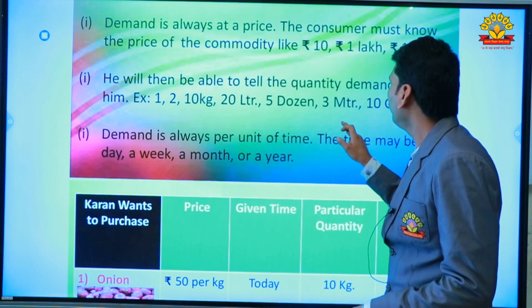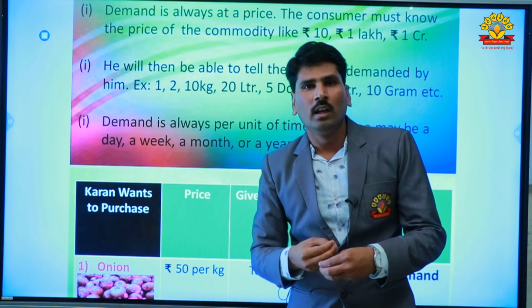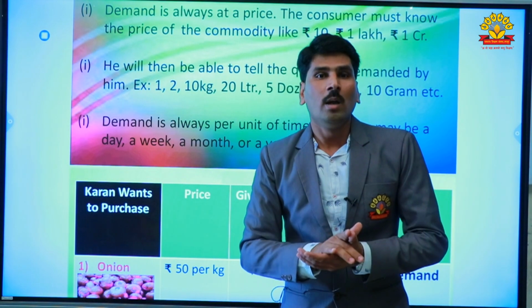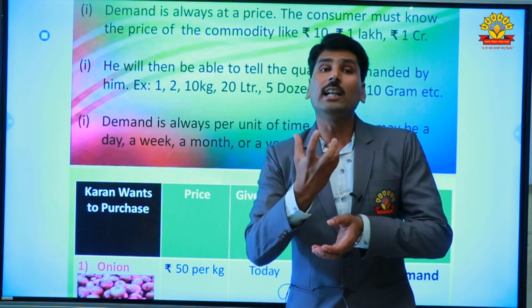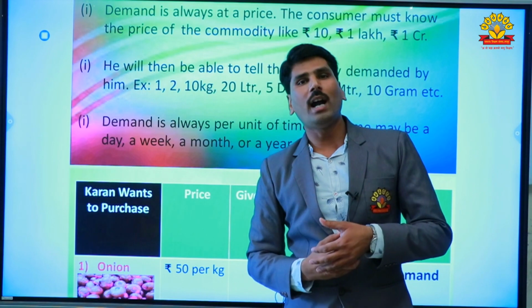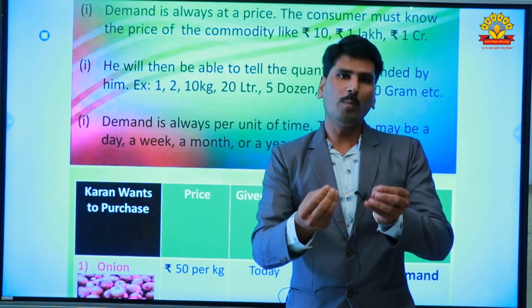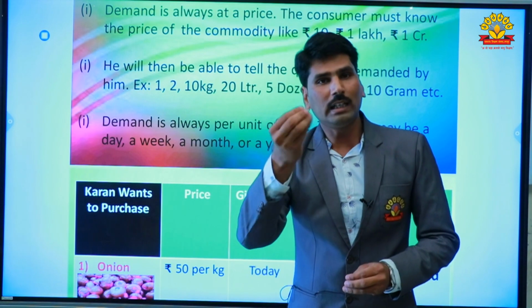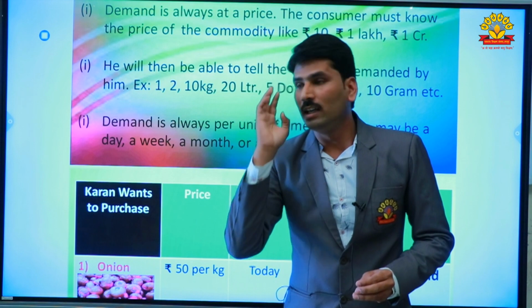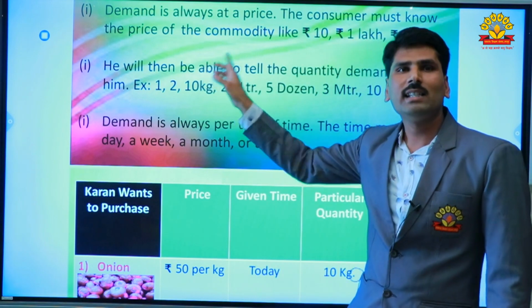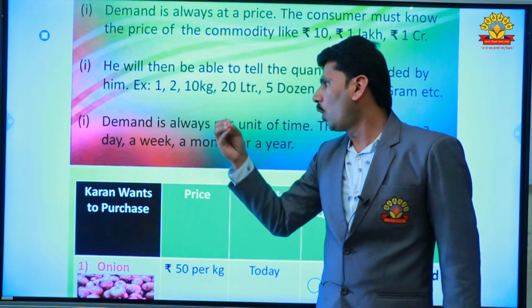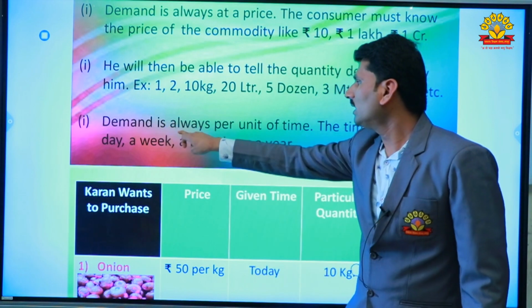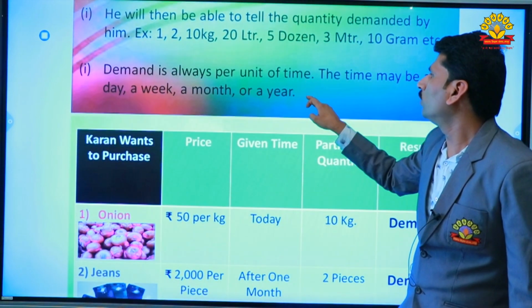If we purchase cloth, it is demanded in meters, like 2 meters, 3 meters. When we demand bananas, we demand 2 dozen, 3 dozen, and that's why demand is always expressed in quantity.